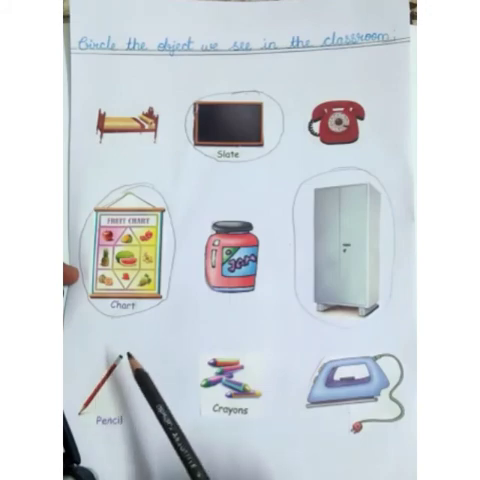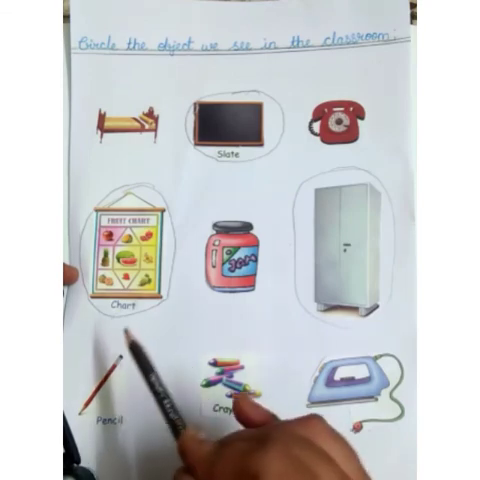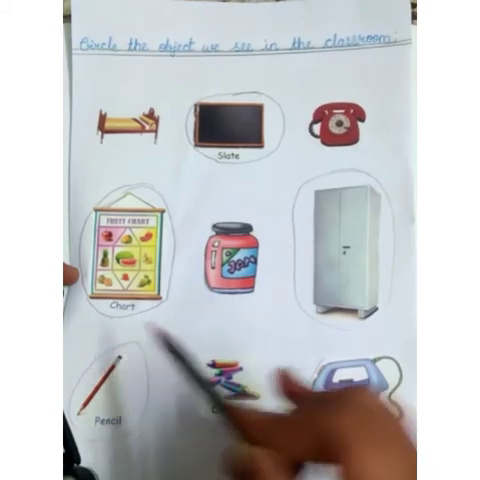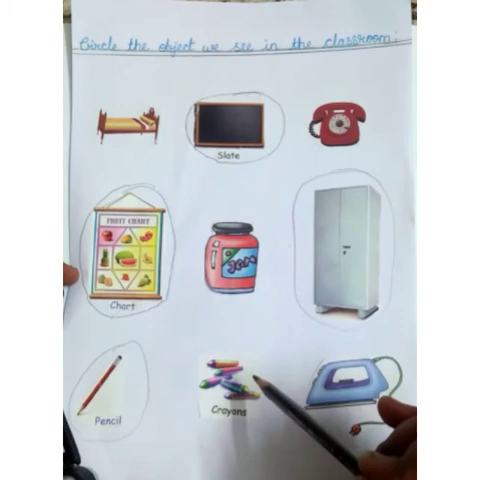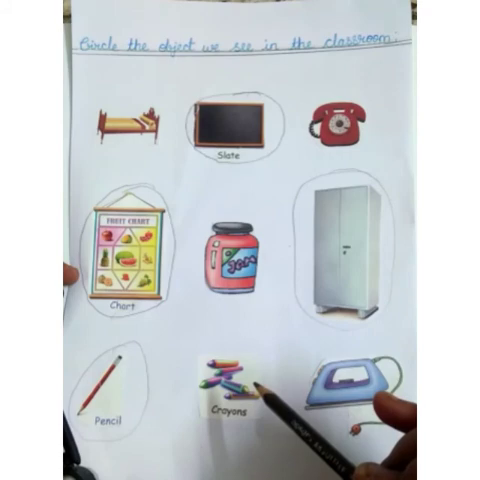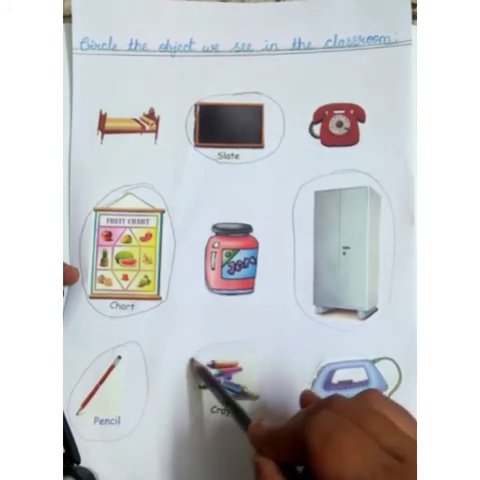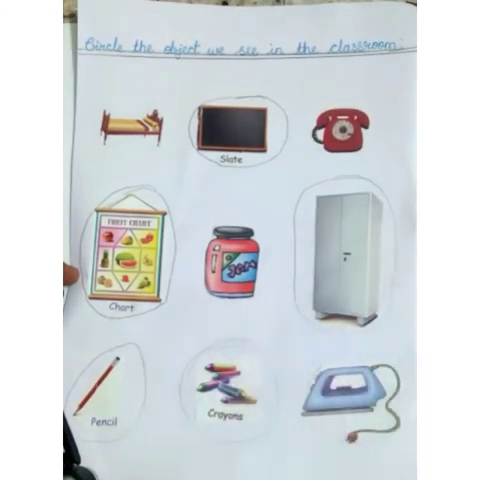What is this? Pencil. Do you use pencil in the classroom? Yes or no? Yes. You use pencil to write on the notebook. What is this? Crayons. Do you see them in the classroom? Yes. You use crayons to color. You have to circle it.